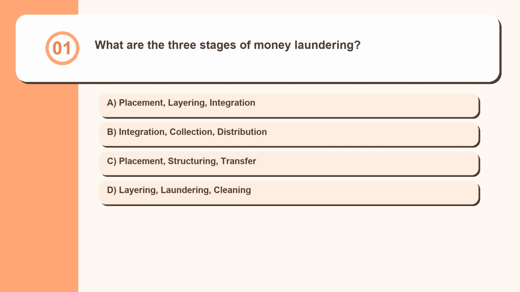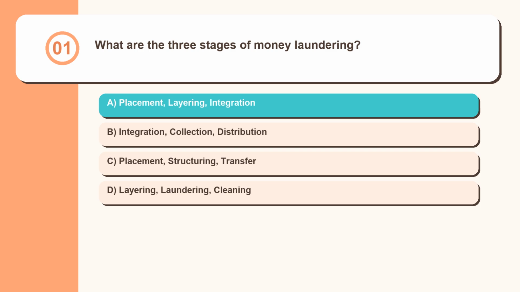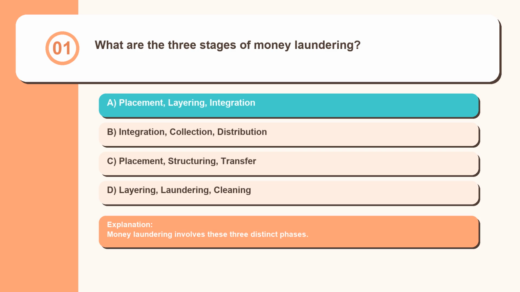Question 1. What are the 3 stages of money laundering? Placement, layering, integration. Integration, collection, distribution. Placement, structuring, transfer. Layering, laundering, cleaning. Money laundering involves these 3 distinct phases.